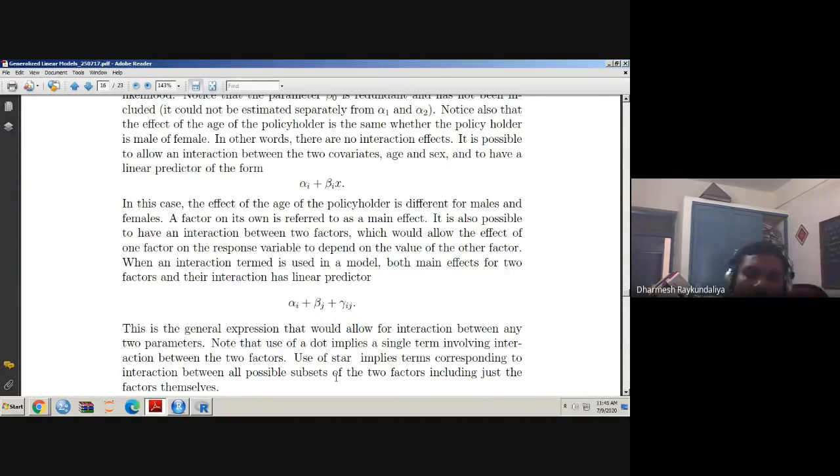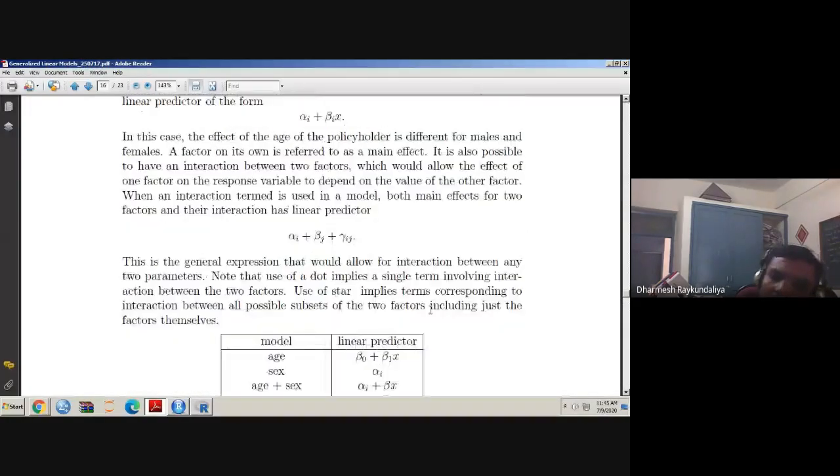So if you are writing alpha I dot beta j, it means you are talking about the interaction effect between the alpha I and beta j. But if I am writing alpha I star beta j, it means it has all possible interaction effects as well as all possible main effects.